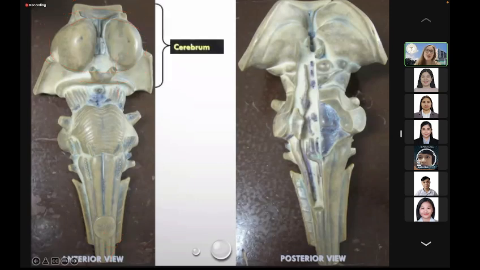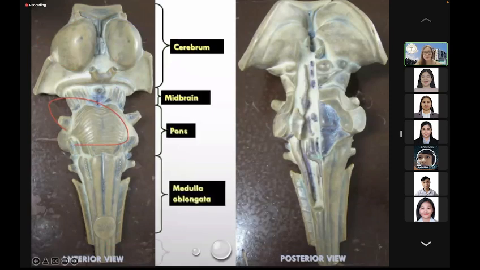So you have here the cerebrum, the forebrain, the midbrain, the pons, and the medulla. And of course, the spinal cord. This is the anterior view, and you have here the posterior view of the brainstem. You can see here the different cranial nerve nuclei. Again, when we say nuclei, they are located within the brainstem or the central nervous system.